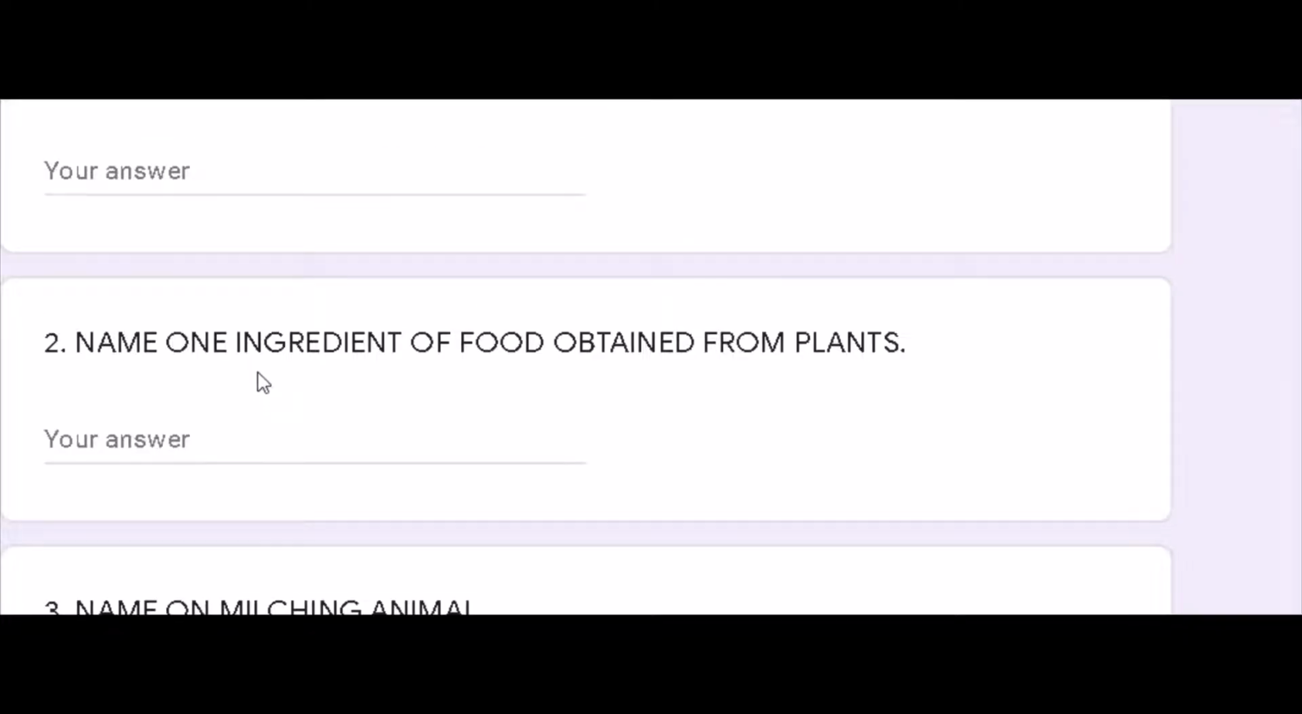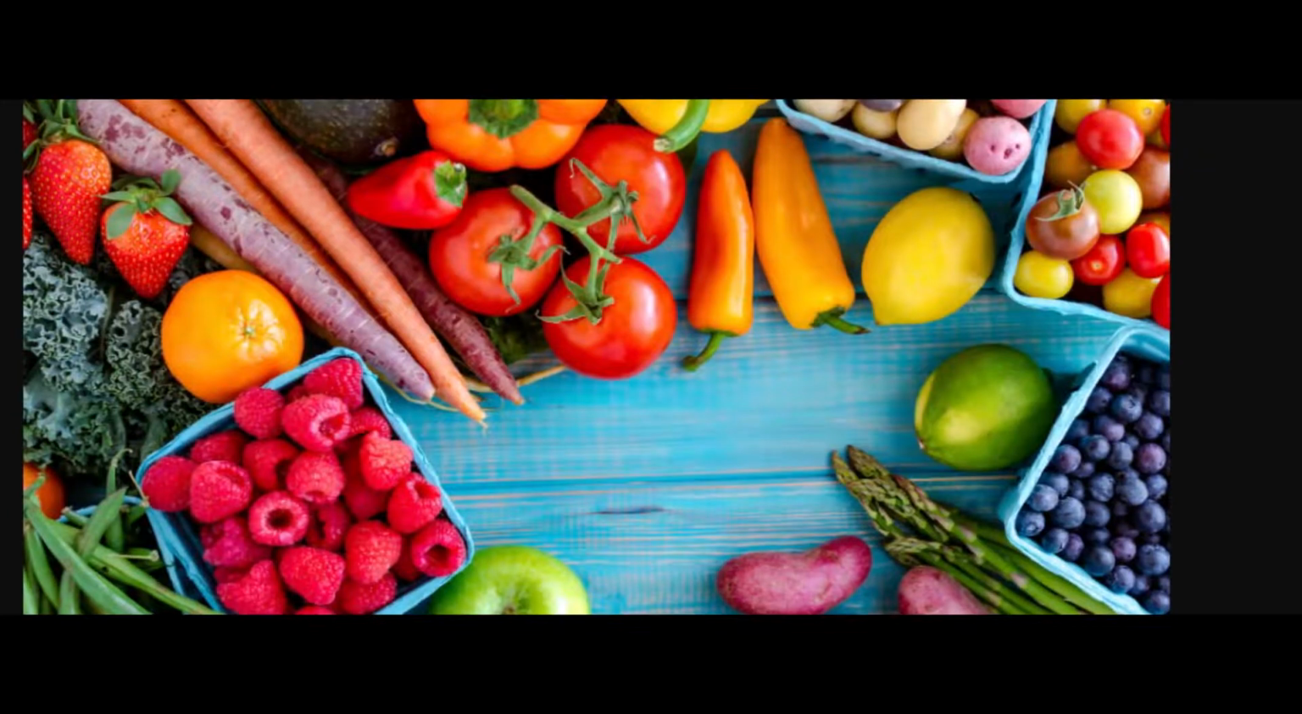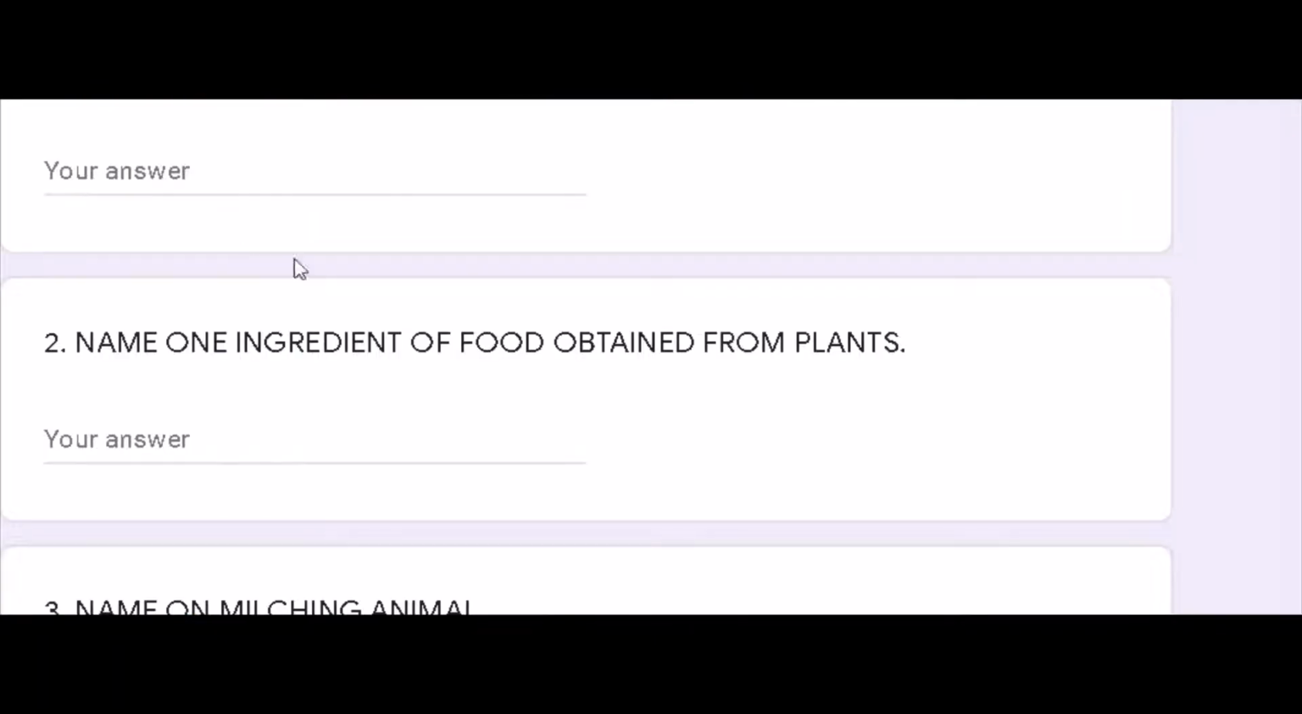So next we are moving to question number 2. Name one food ingredient that is obtained from plants. Now this is specific: obtained from plants. You know very well that there are two sources of ingredients. One is ingredients obtained from plants and the other is ingredients obtained from animals. So here you have to write any one ingredient which is obtained from plants, like rice, wheat, pulses. Any ingredient you can write here.